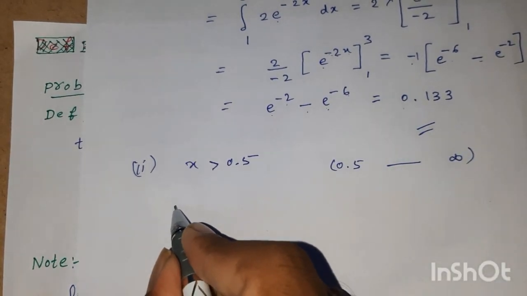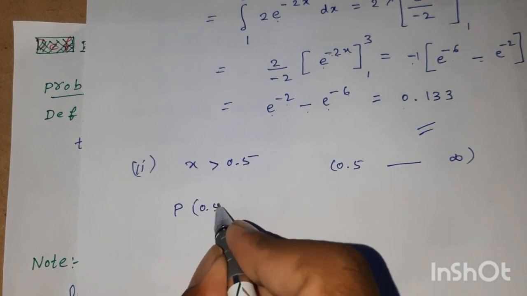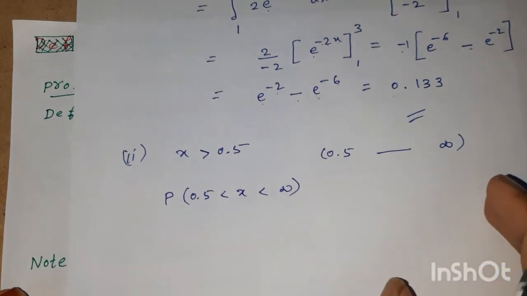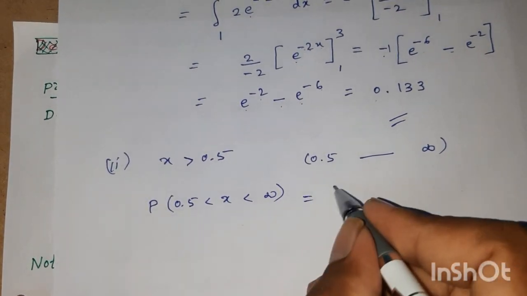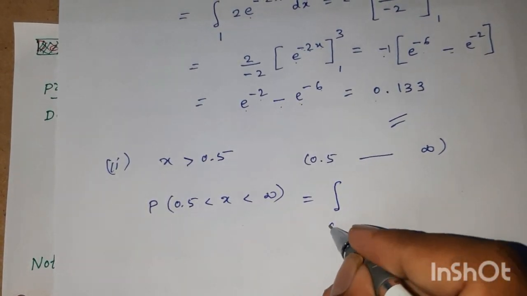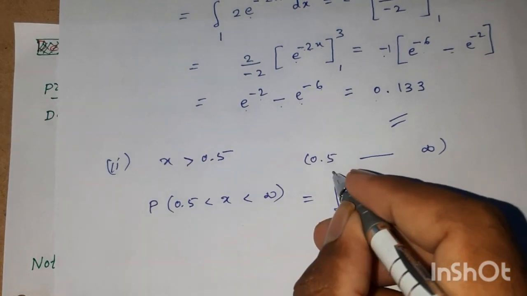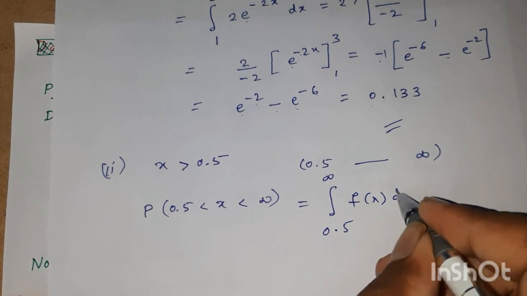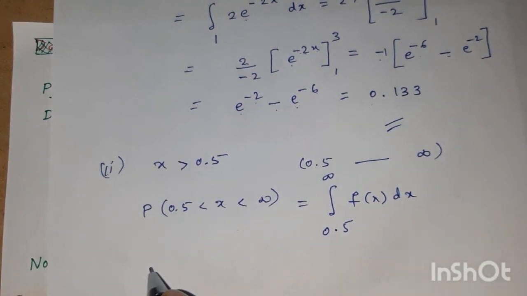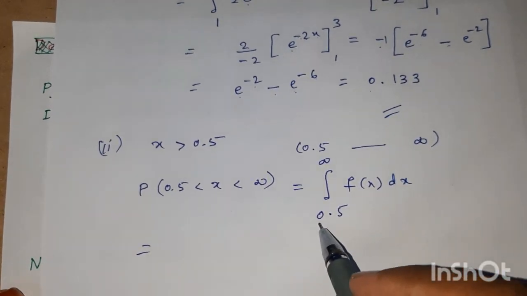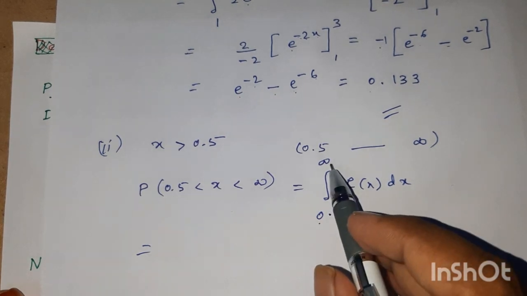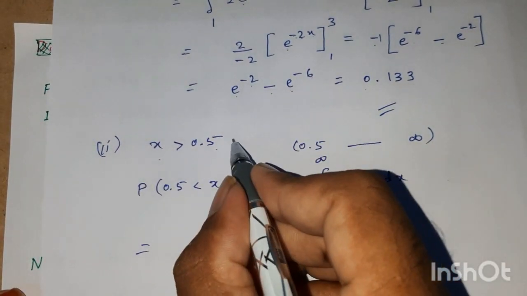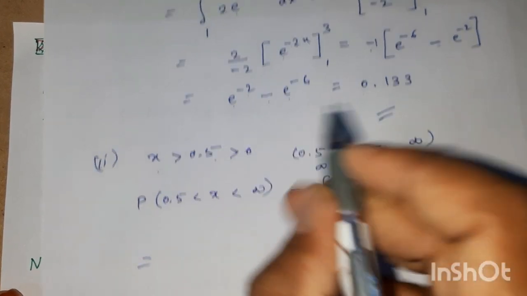The probability that 0.5 is less than x less than infinity is equal to the integral within limits 0.5 to infinity of f of x dx. Here also x belongs to 0.5 and infinity, so x is greater than 0.